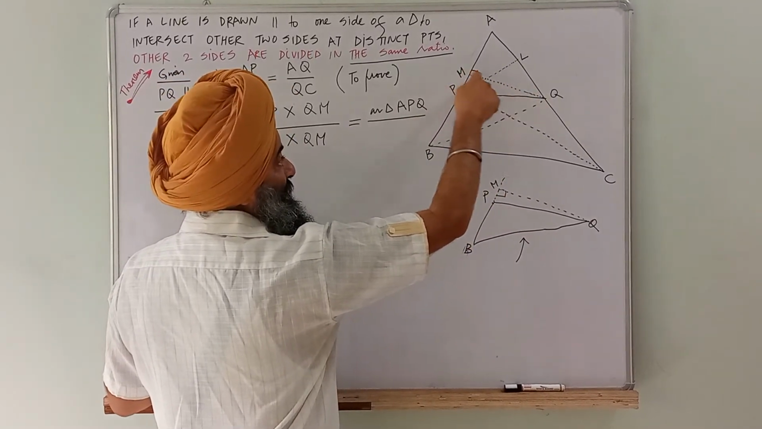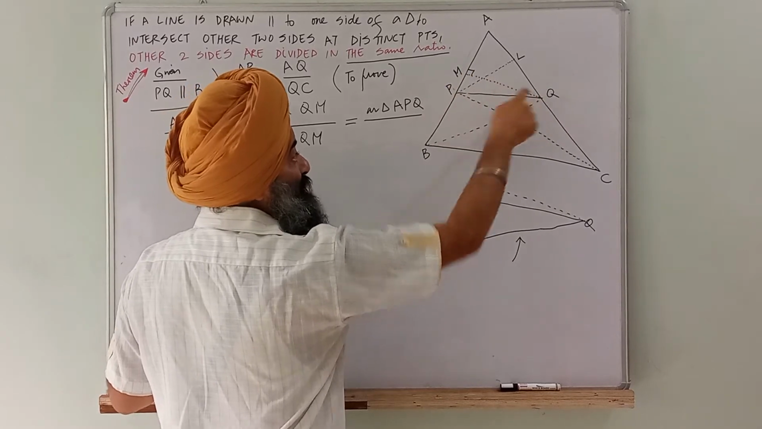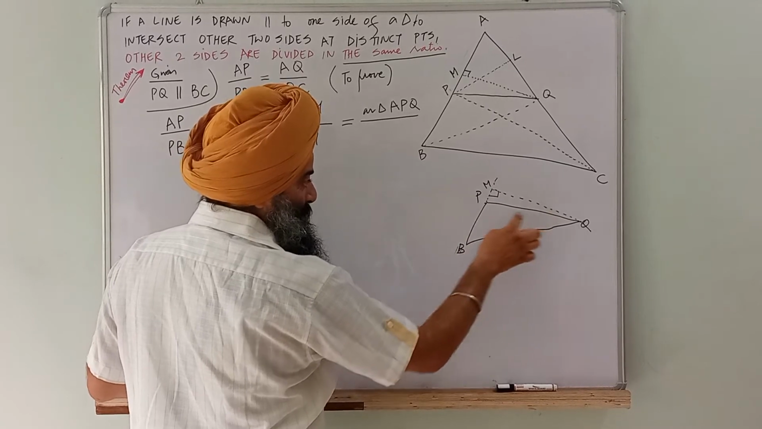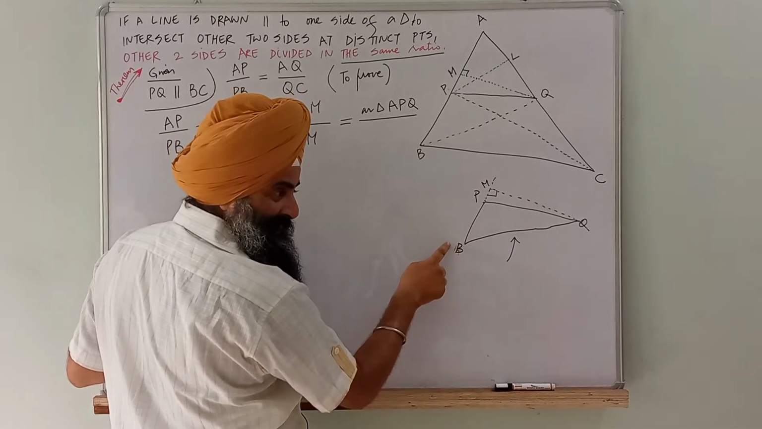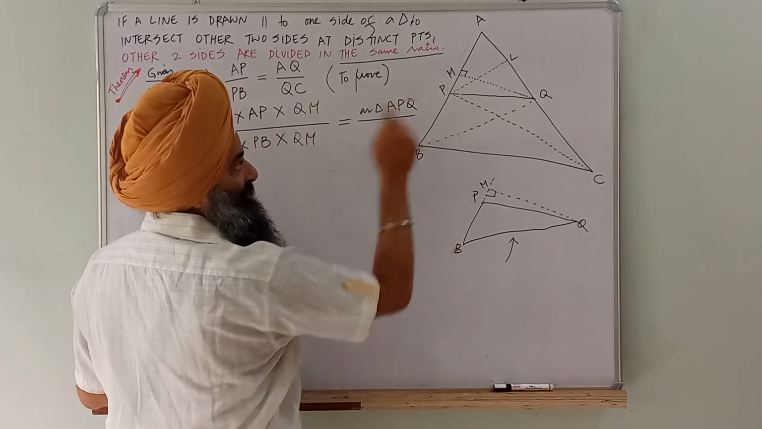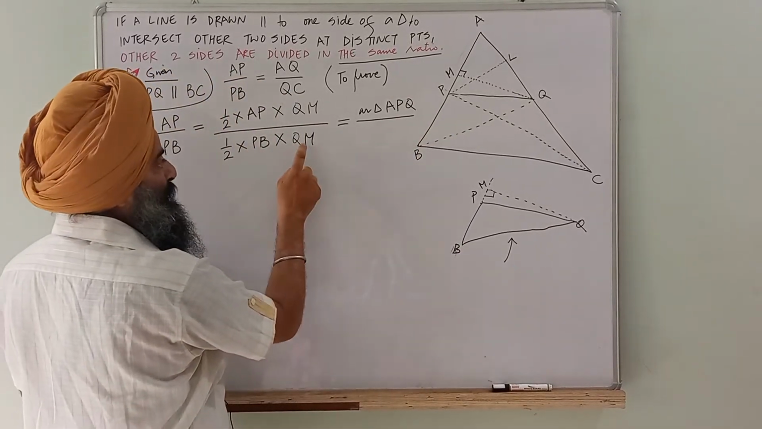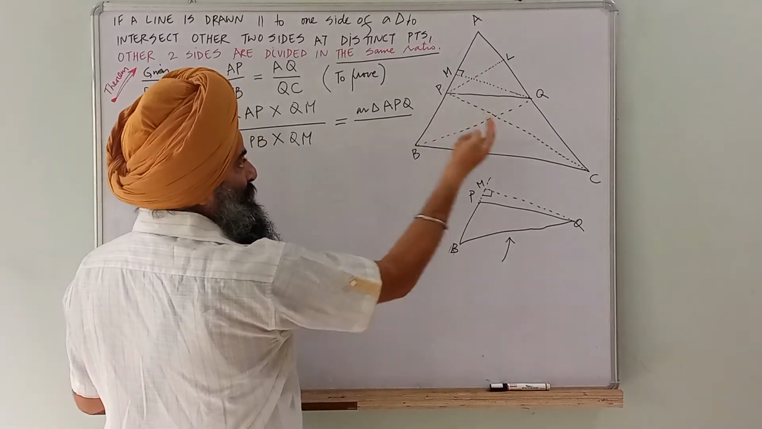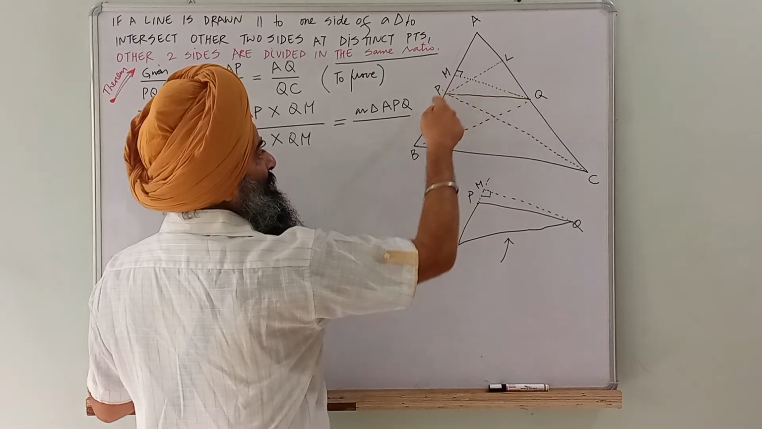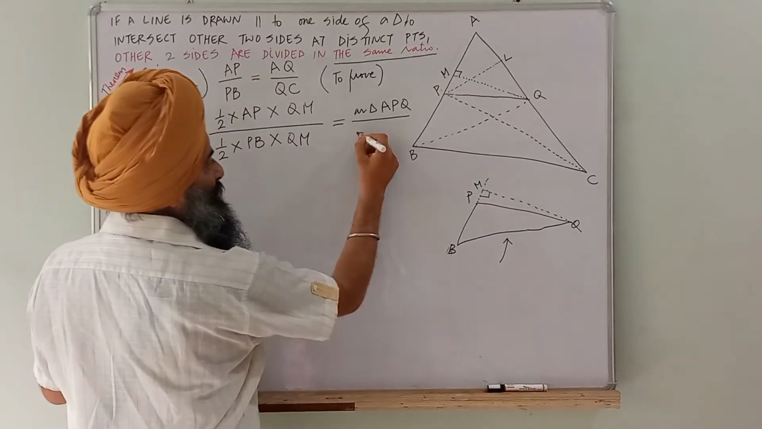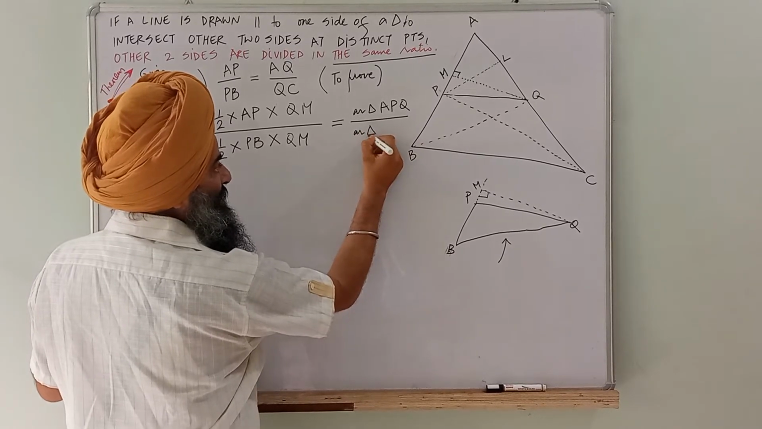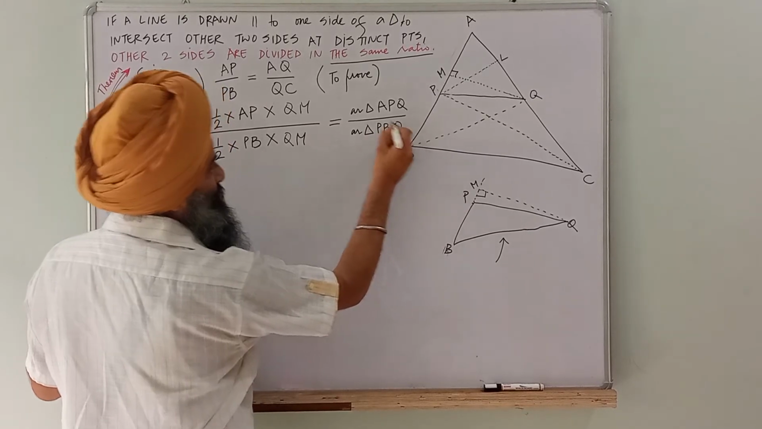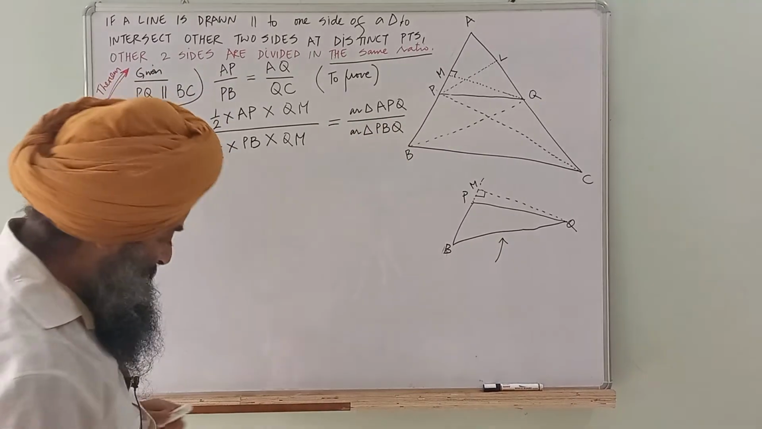See, QM is also the height of which triangle? QM was the height of triangle QPB on the base PB. So which is this triangle? Half into PB into QM. Half into PB, this is the base, into height. QM is the height of this triangle. So it will be area of triangle PBQ. Beautiful. All right, there is a red pen.